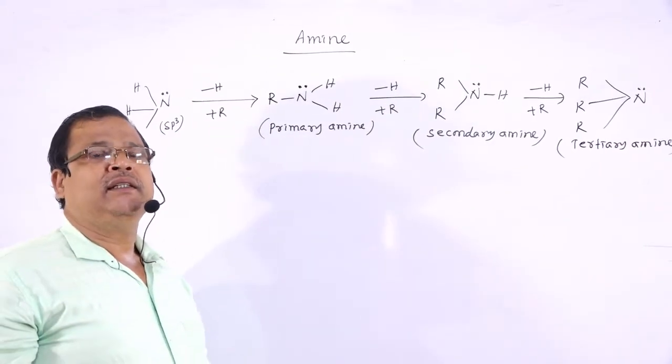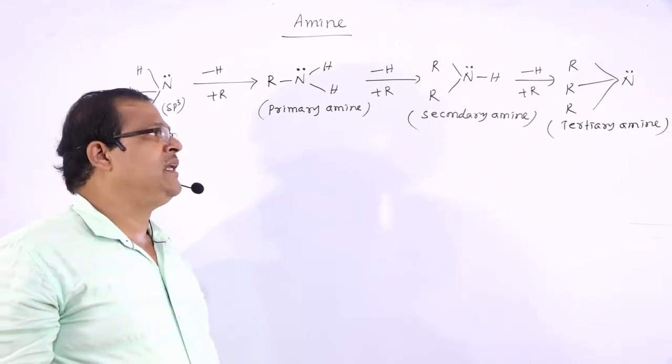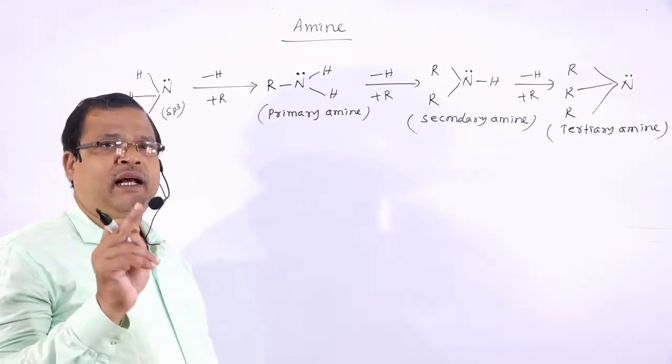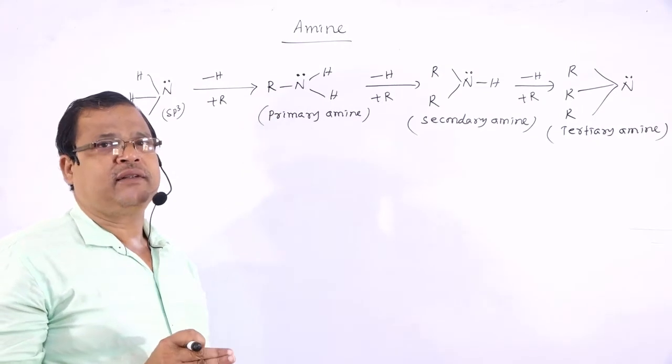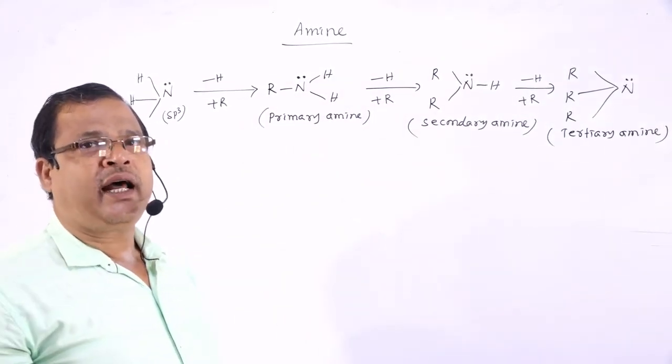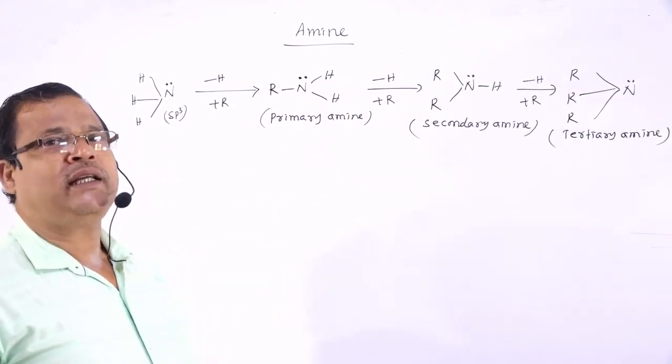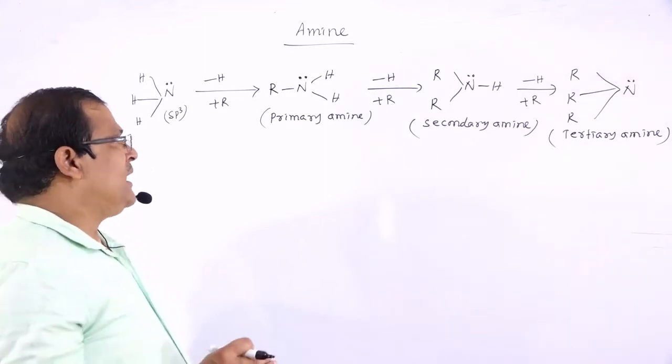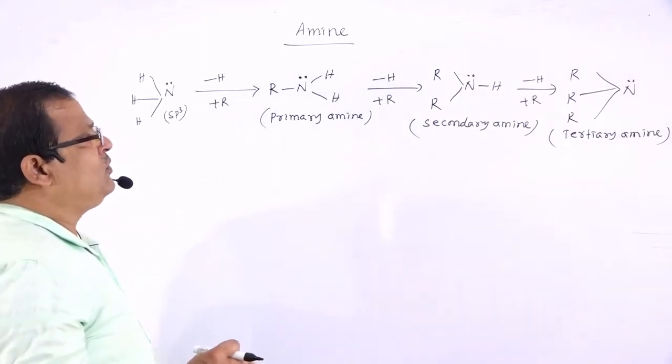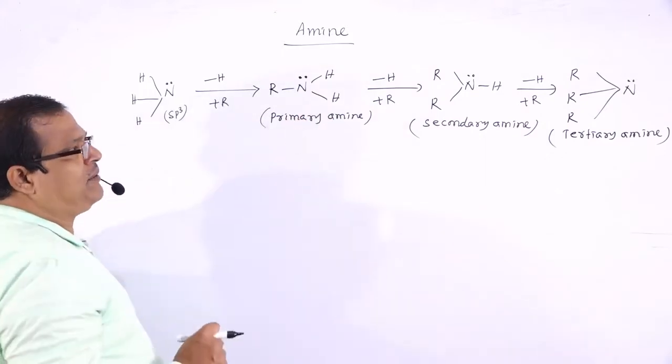Primary amine, secondary amine, and tertiary amine. Instead of R, we can also take Ar, that is C6H5, an aryl group, giving aromatic amines. Next we will see how to write the formula for these compounds.